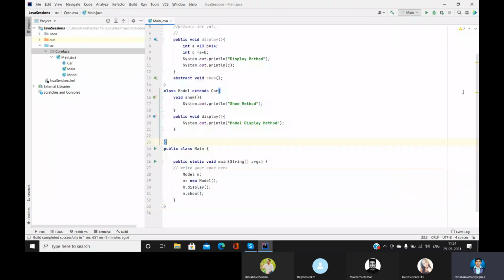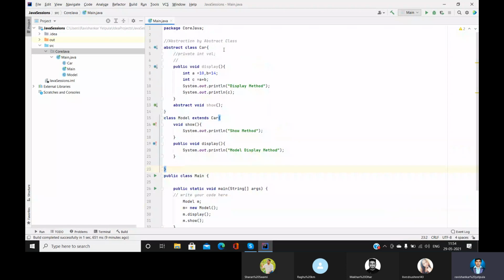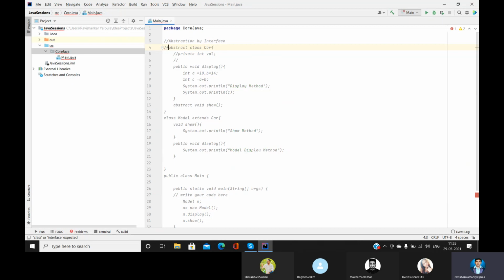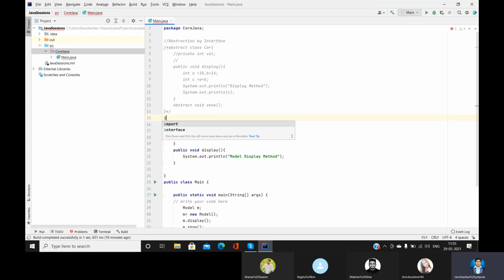Next thing is abstraction by interface. For that I'll hide this one. We don't require this abstract class at this point of time, so I'm going to hide it. Okay, so I'll start from here. Interface.